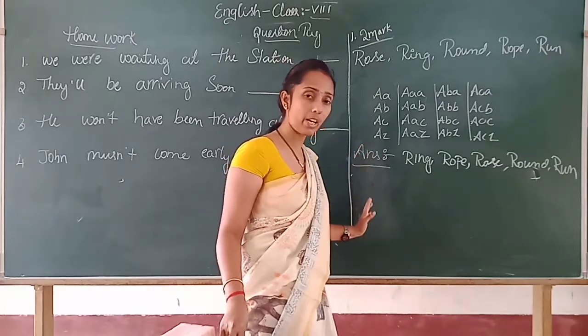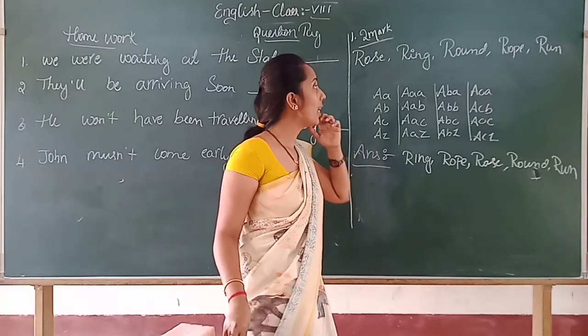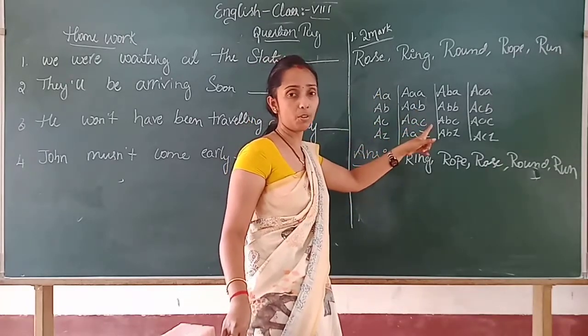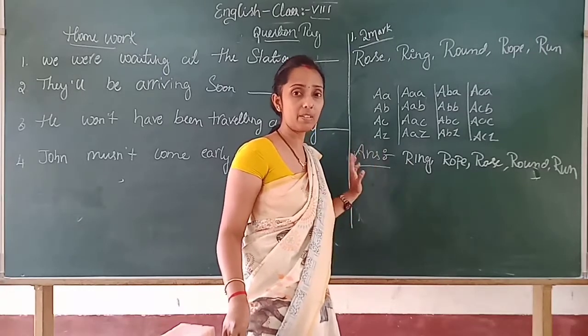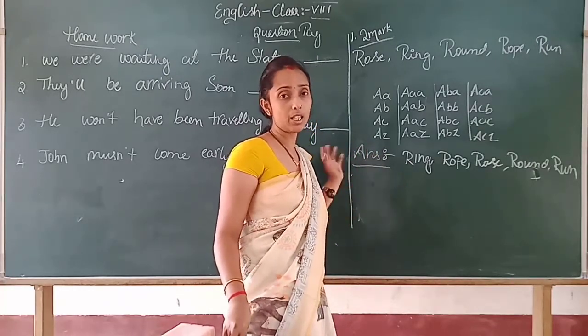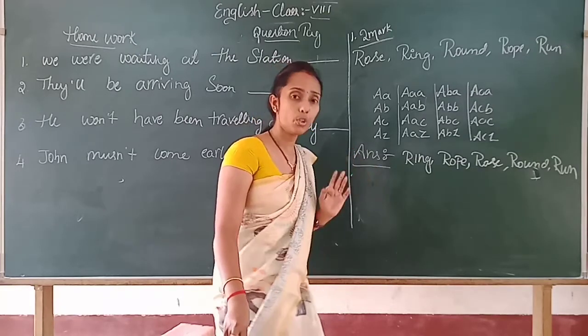So the method which I told you: first write down the letters one by one in your question. Then see which letter comes first and pick that word. Keep the common letter second and pick the word which is not in the same order. Is it clear, children? This is a 2 mark question, so don't leave it.